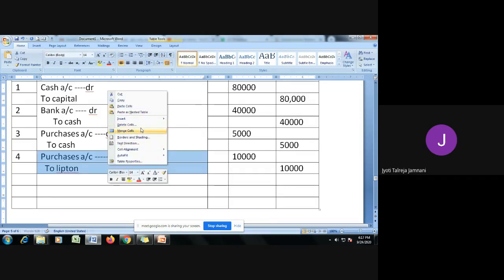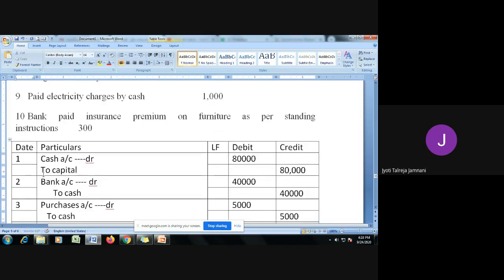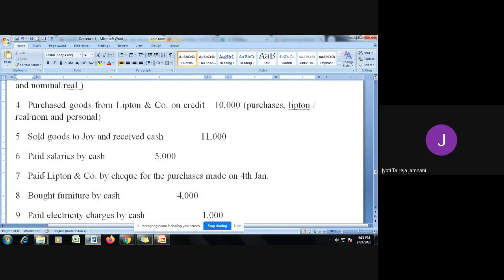So this is how you have to pass the journal entries. First you have to identify the two accounts, and then whether they are real, personal or nominal, and then the rules of real, personal and nominal would apply accordingly. So let's see the next one.